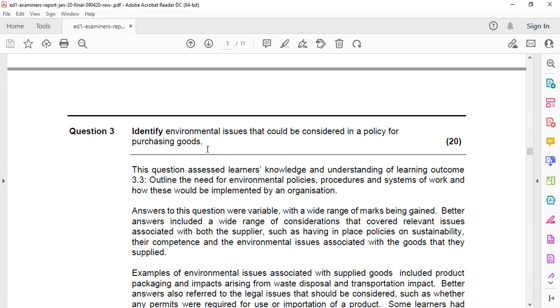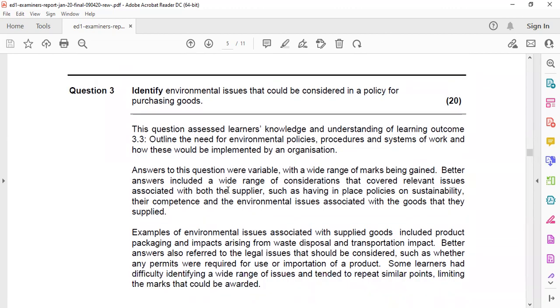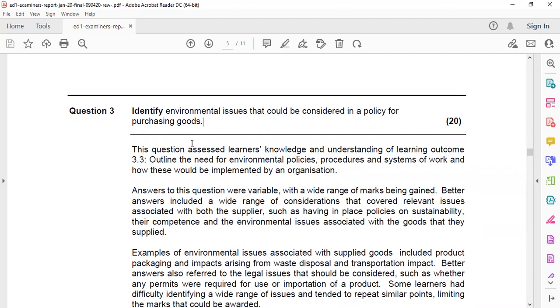These people should consider environmental issues that could be considered in a policy for purchasing goods. Basically, it should be a sustainable policy. So if you can see what the examiners commented, this question is mainly about policies, procedures, and systems of work, and how this would affect my organization. This is the element this question belongs to, and this is basically a question on sustainability.